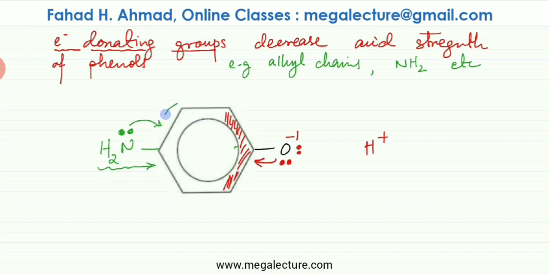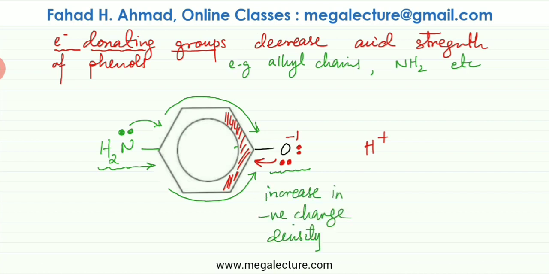So if they're donating electrons, all the electrons are going to be pushed. The effect that would happen over here on the other oxygen is that nitrogen's lone pairs are overlapping with benzene's electron cloud. So all the electrons are going to get pushed to the right, and that would lead to an increase in negative charge density. So if there is an increase in negative charge density, the H plus 1 ion is going to be more strongly pulled or attracted by the negative charge. And less dissociation would happen.